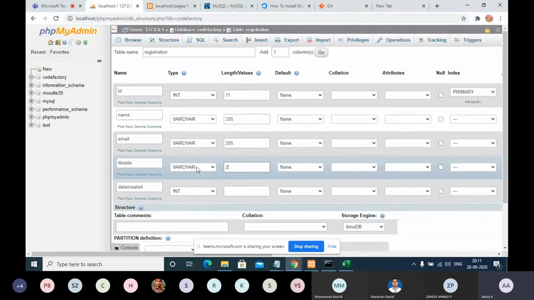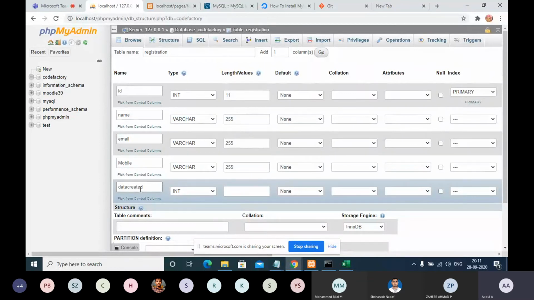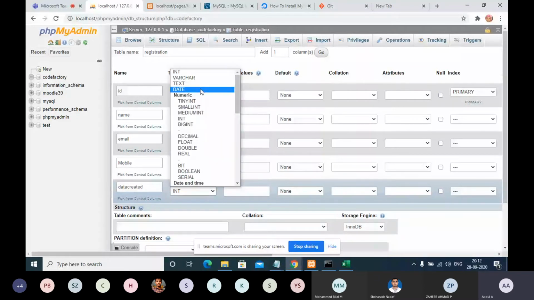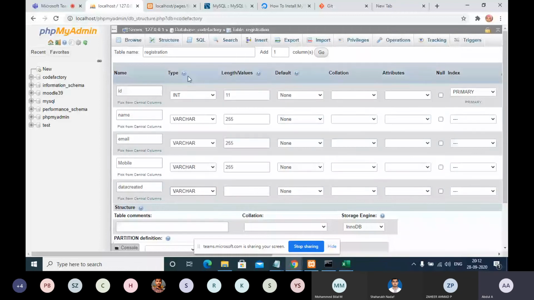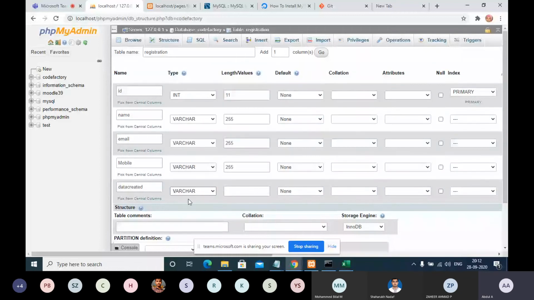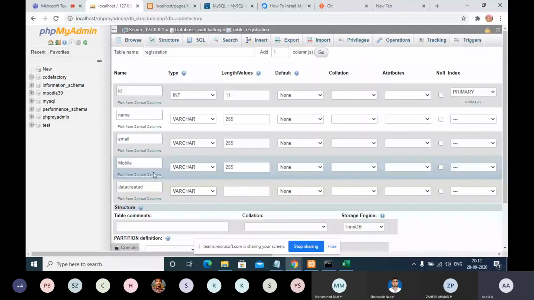Okay, 255. And then for date created, here alone we can do two types of things. One is the date type, and another is varchar. This is about how we are going to store the date in our database table.